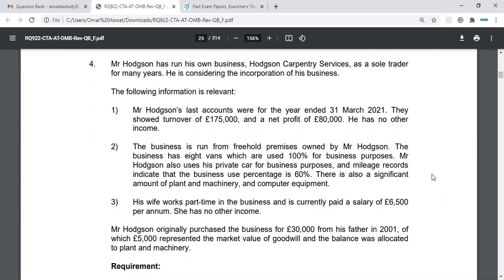The only thing here you need to remember, which is an important point, which you can definitely pick up at least 1 or 2 marks for, is that business asset disposal relief will not be available. Why? Because there's a specific exclusion under section 169 TCGA 1992, which is that if goodwill is being transferred to NewCo, whereby it is a close company and you hold more than 5% of the share capital, then BADR will not be available. So just keep an eye out for that.